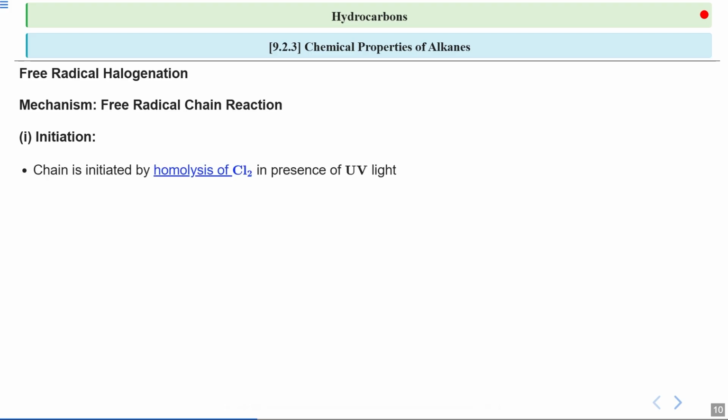Here we learn that the chain is initiated by the homolysis of chlorine gas in the presence of UV light. Homolysis is when a bond breaks evenly and each atom takes one electron, forming free radicals. This is similar to how sunlight can cause certain reactions to start, like how UV light can cause sunburn. In the initiation step, chlorine gas absorbs UV light, causing the bond to break and form two chlorine free radicals, which is Cl dot. These radicals are highly reactive and will drive the next steps of the reaction.